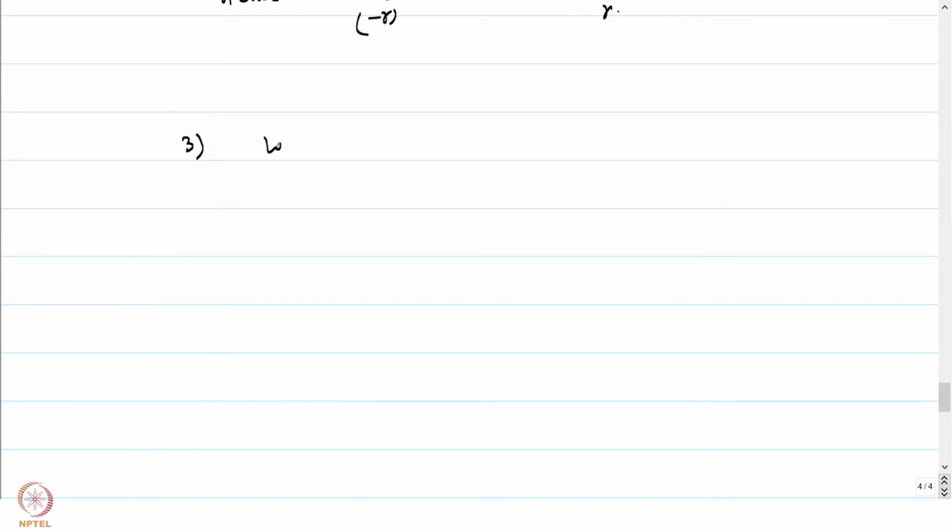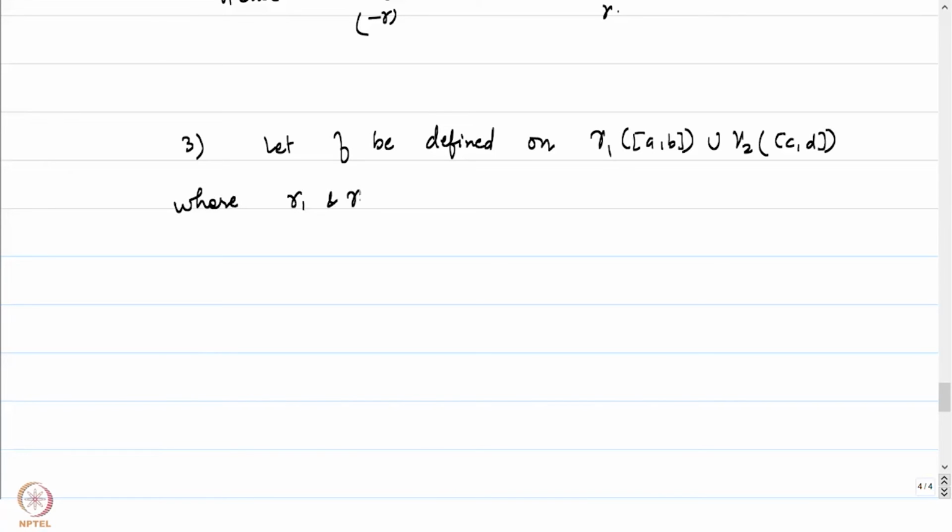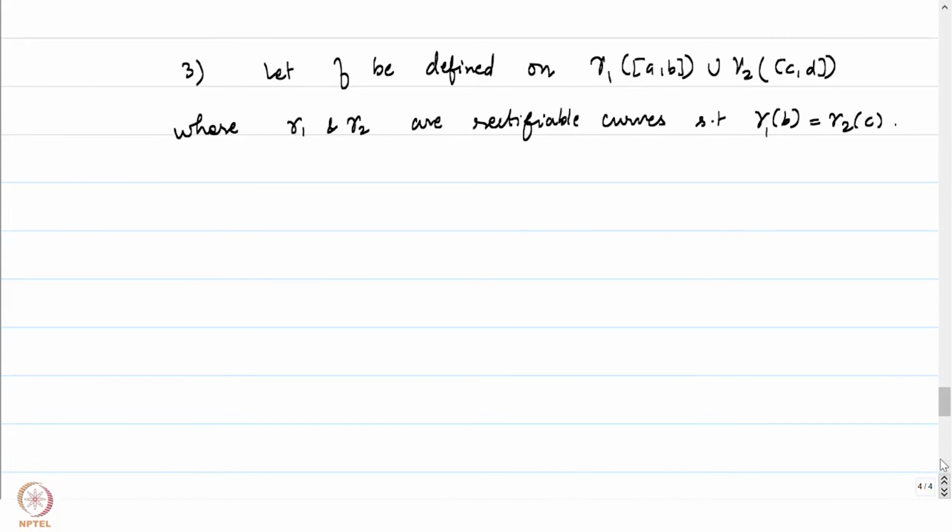So the third property is: let f be defined on the image of gamma 1 of AB union gamma 2 of CD, where gamma 1 and gamma 2 are rectifiable curves such that gamma 1 of B is equal to gamma 2 of C. So you should have predicted by now that I am slowly going towards concatenation of these two curves. Then, so this is an exercise.